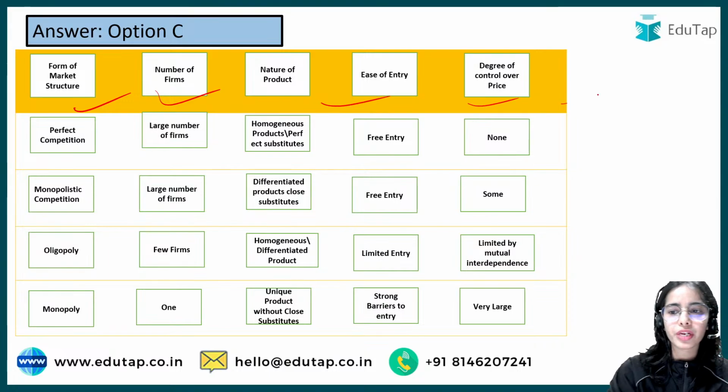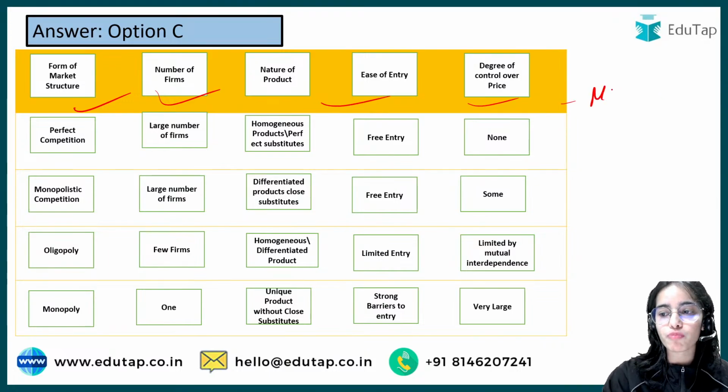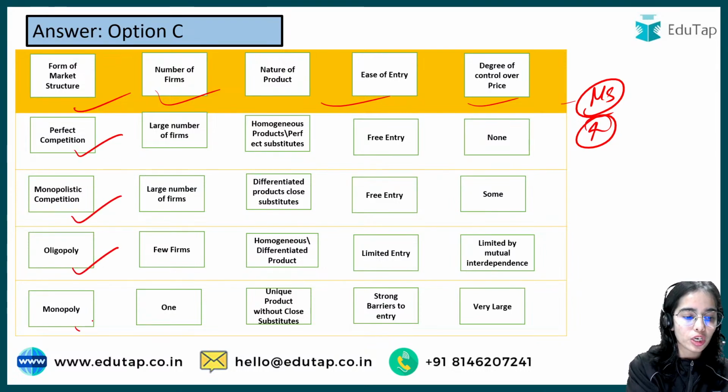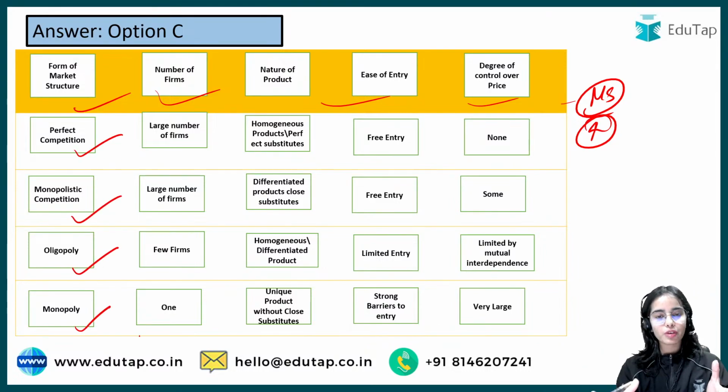So this is the summary of all the types of market structure. There are 4 types of market structure: perfect competition, monopolistic competition, oligopoly, and monopoly. So I have brought this table for you so that you can revise through this table.